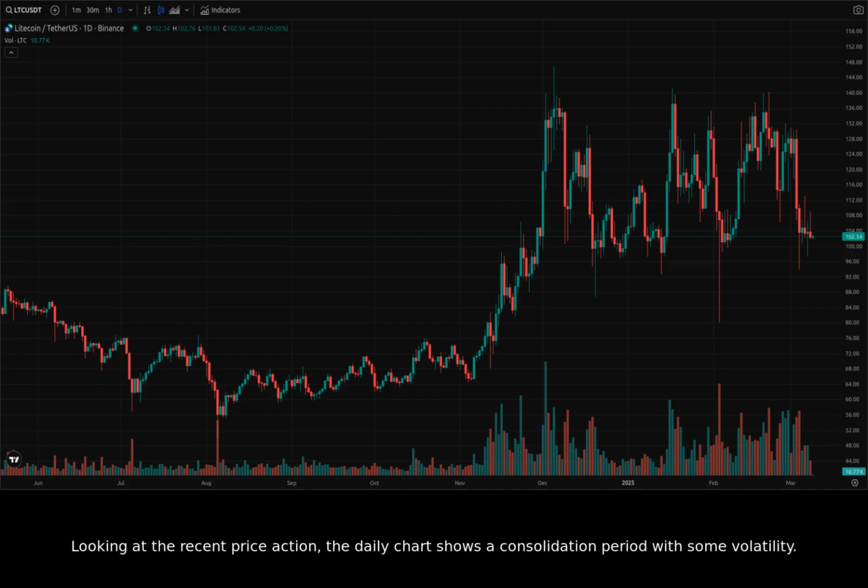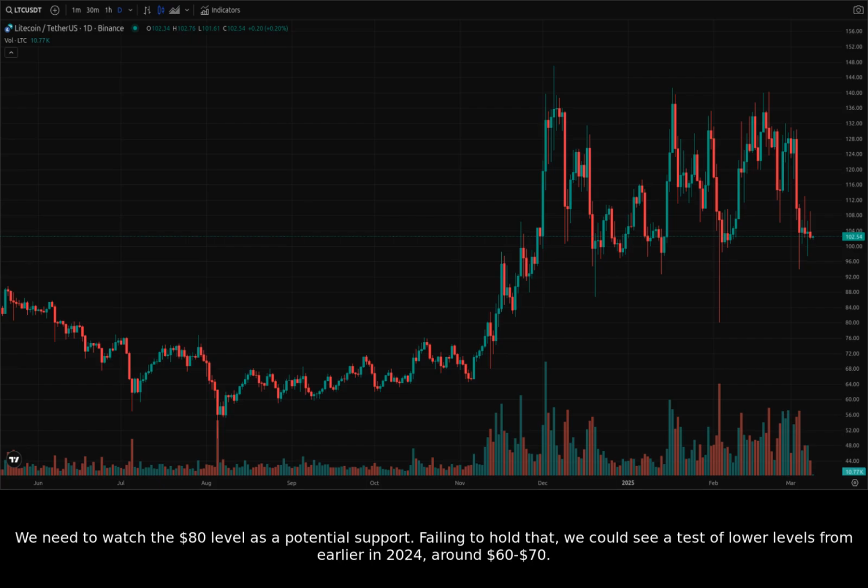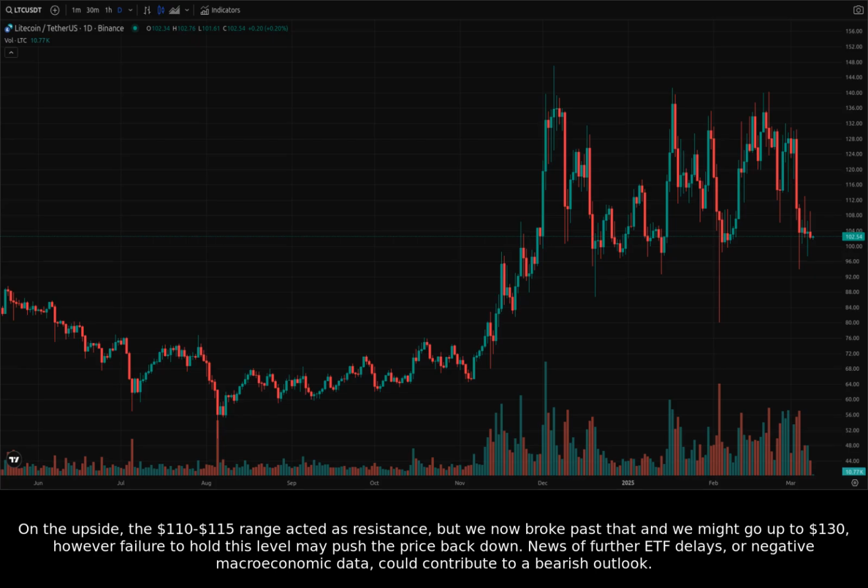Looking at the recent price action, the daily chart shows a consolidation period with some volatility. We need to watch the $80 level as a potential support. Failing to hold that, we could see a test of lower levels from earlier in 2024, around $60 to $70. On the upside, the $110 to $115 range acted as resistance, but we now broke past that, and we might go up to $130. However, failure to hold this level may push the price back down.